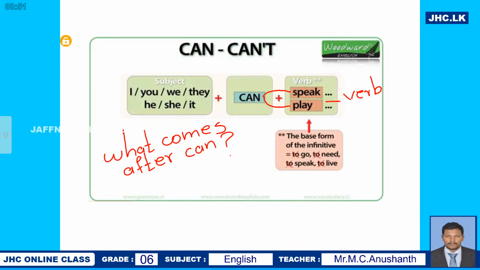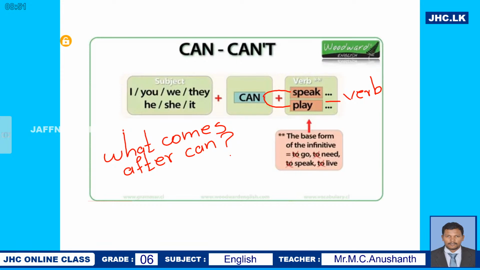There is no s at the end of the verb. You can't say I can speak, she can speaks, we can play, they can play, or it can plays.